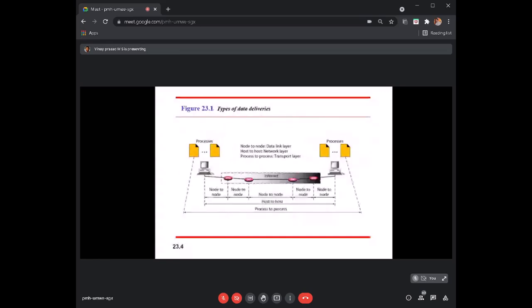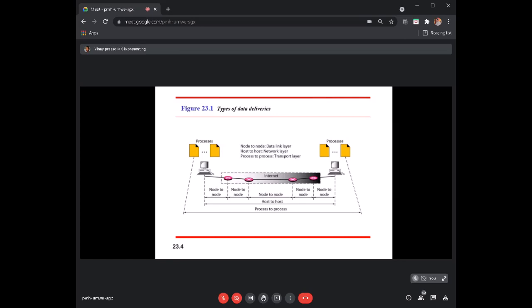Okay, in this diagram you can see three different types of data delivery. We even spoke about them in the initial days, when we discussed the OSI model: there is node-to-node delivery, host-to-host delivery, and process-to-process delivery. So you can observe here what the starting point and the ending point are. Host to host is from one system to another system, and ensuring delivery from a sender process to a receiver process is what we call process-to-process delivery.